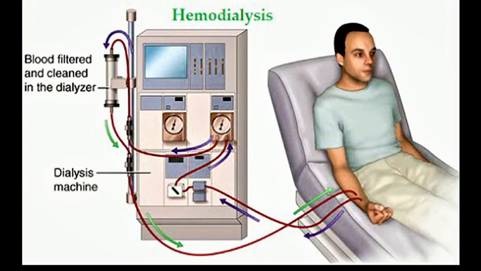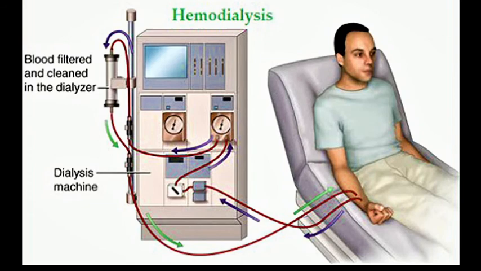Other than the urinary system, skin, lungs, and even the eye help in excreting waste products in different forms. Sweating is a mode of excretion where water, urea, and other salts are excreted through the skin. Lungs help us to exhale gaseous wastes such as carbon dioxide and nitrogen. So dialysis is done for those people whose kidneys are not working properly.